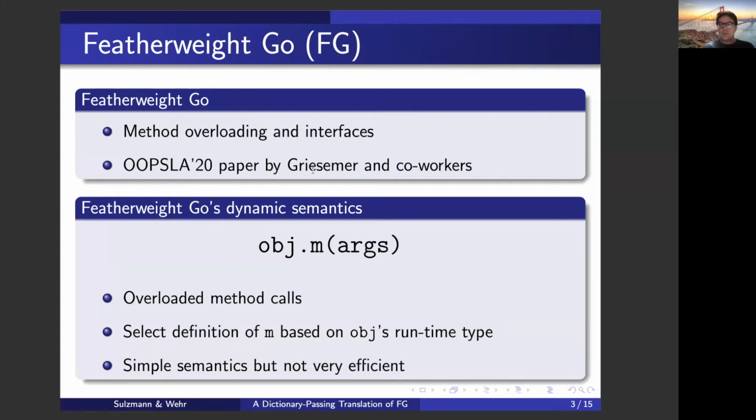Now, the restrictions imposed on method overloading in Go are such that an overloaded method call can be resolved by only knowing the type of the object on which the method operates. That means the arguments do not matter. You only need to query the type of the object to uniquely identify the definition we require. So in the Featherweight Go paper, such a runtime method lookup semantics has been specified. It's a simple semantics, but it's not very efficient. Probably that's not what you want to use to build a compiler, because you would need to query the runtime types all the time.